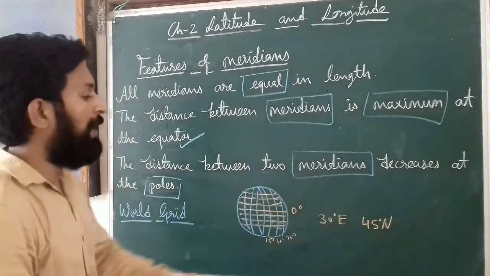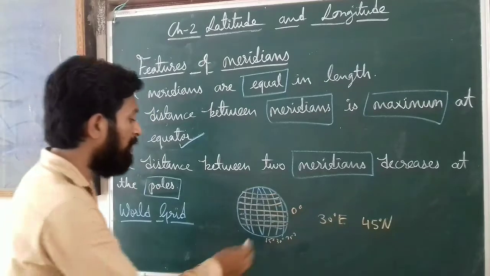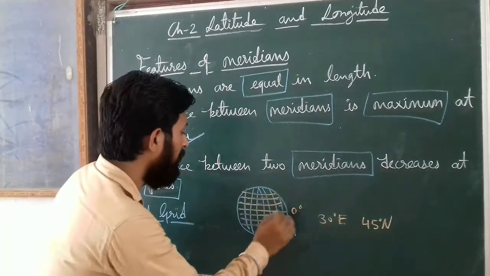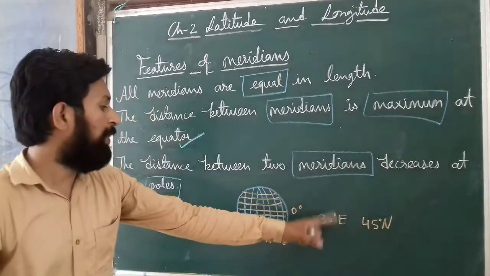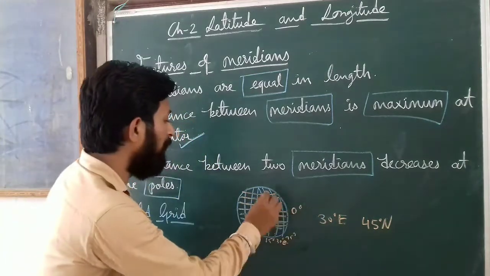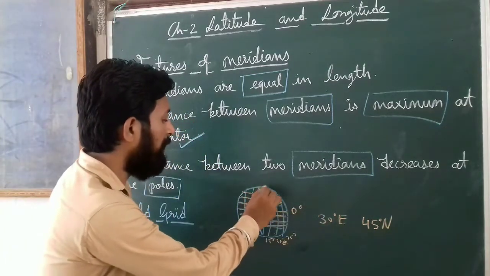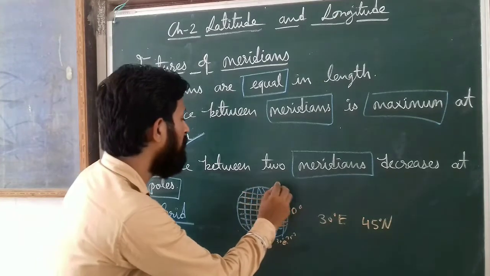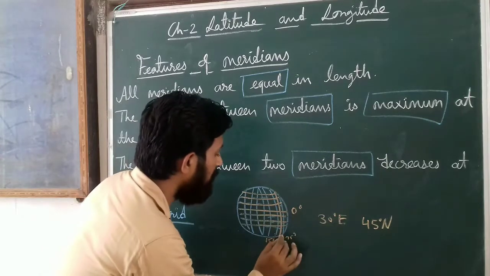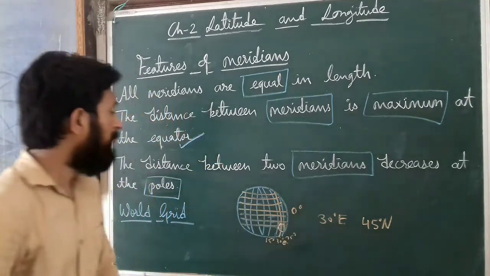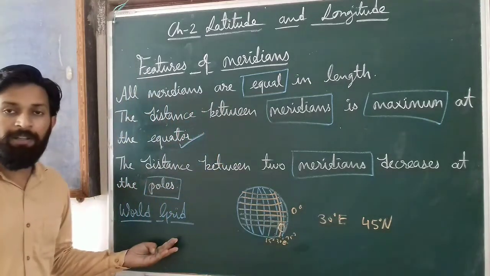After that, you have to find that place. If it is 30 degrees, then 30 degrees is here. After that, 45 degree north, then the north side is here: 15, 30 and 45. Then you can easily find it here. This place is located between these points. This is known as the world grid.